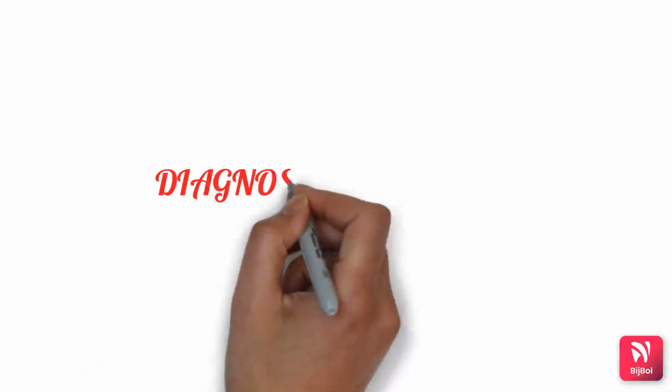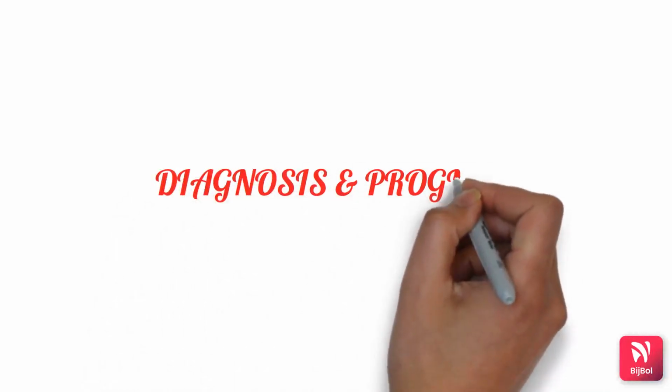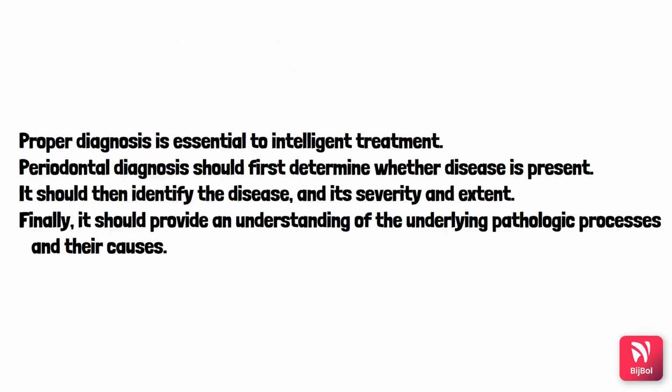The topic for discussion is clinical diagnosis and prognosis. So proper diagnosis is very much important in order to perform the treatment. First we need to determine whether disease is present or not. Then if the disease is present, we need to identify the disease. What is the type of the disease? What is the severity of the disease and the extent of the disease? Finally, the diagnosis should provide an understanding of the underlying pathological processes and their causes.